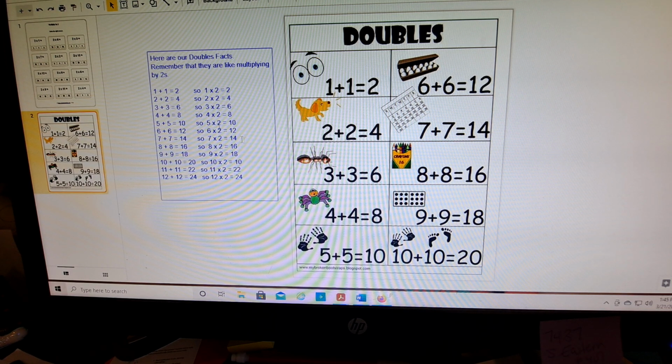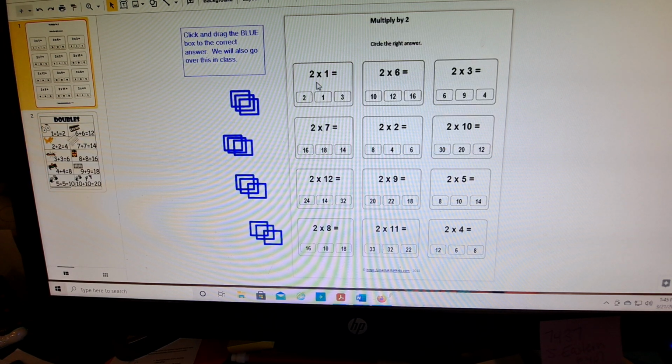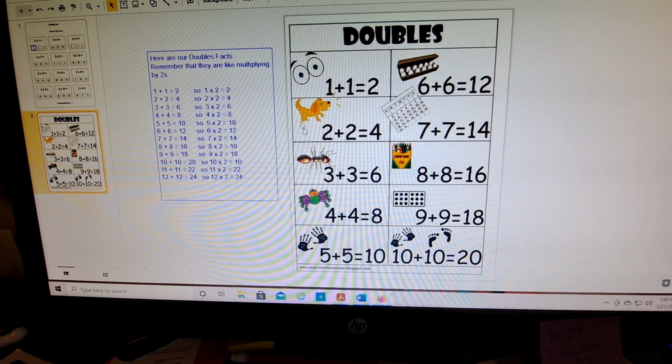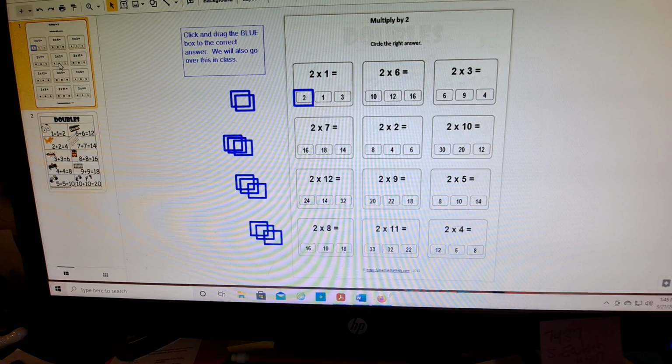But we'll go over this again. And then this one, you have 2 times 1. Kind of look at the answers. 2 times 1 is 2, so you can move the box over. 2 times 6, and if you're not sure, let's look at our doubles facts. 2 times 6. Well, there's 6 times 2 is 12.